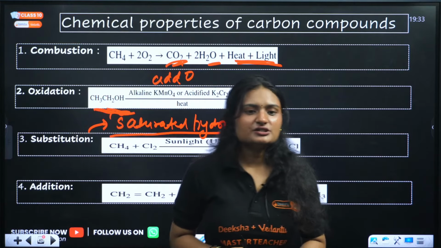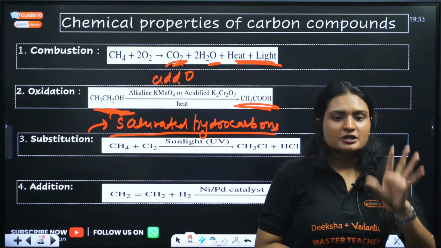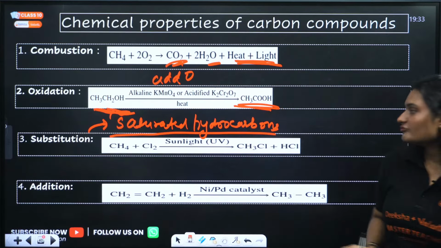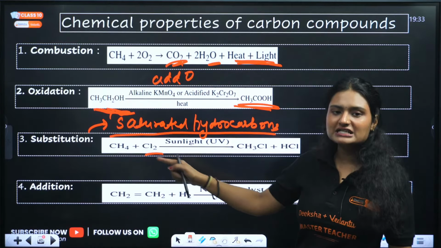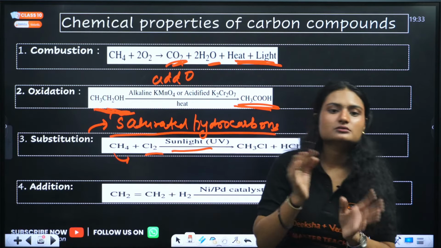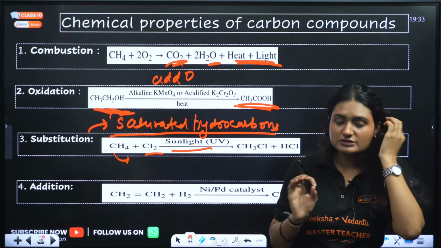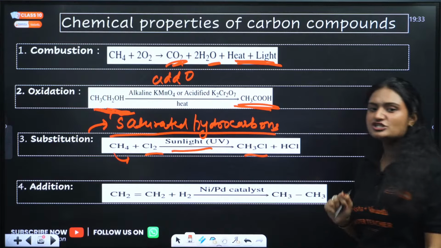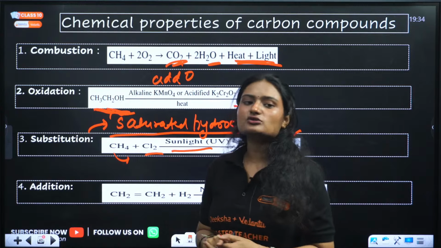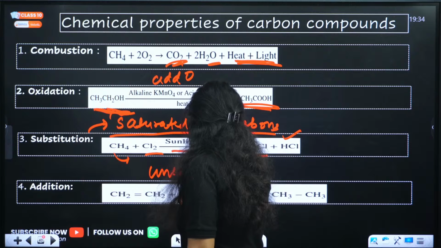Okay, so substitution reactions are normally shown by saturated hydrocarbons. That means all the bonds are single bonds. Any other atom comes and substitutes the already present atom. For example, when chlorine reacts with methane in presence of sunlight, it replaces one hydrogen and takes its place, giving CH3Cl, and we get one HCl also. So saturated hydrocarbons show substitution reaction, and unsaturated hydrocarbons show